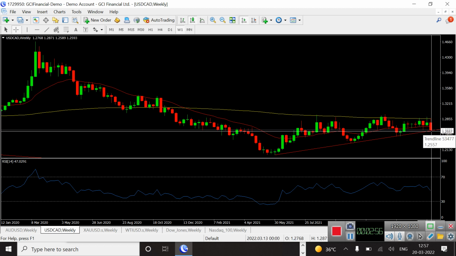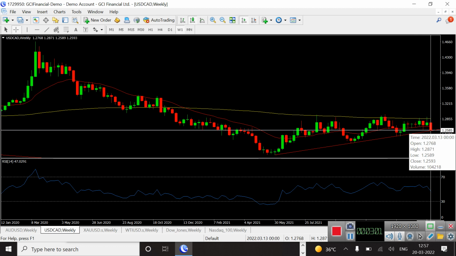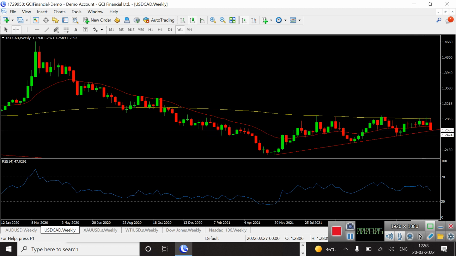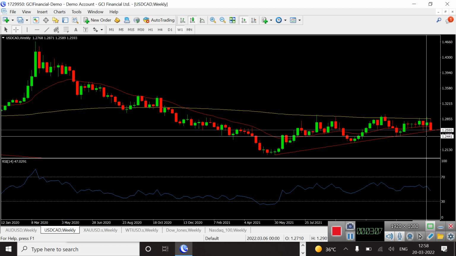Now the price again came near to the support level, that is called 1.2589. Okay, and the price closed this week around 1.259.